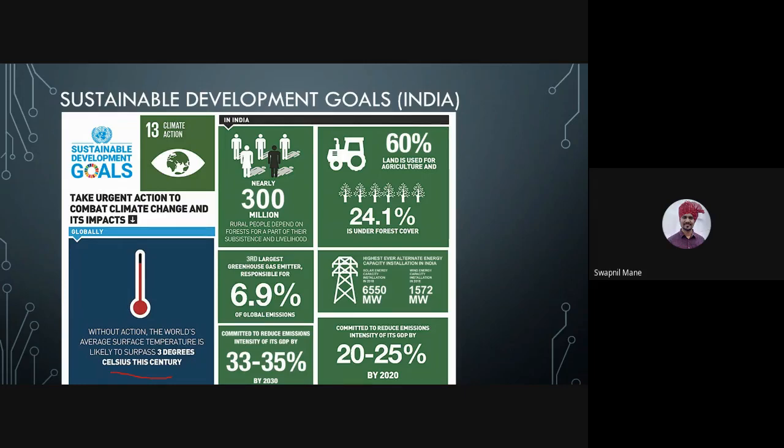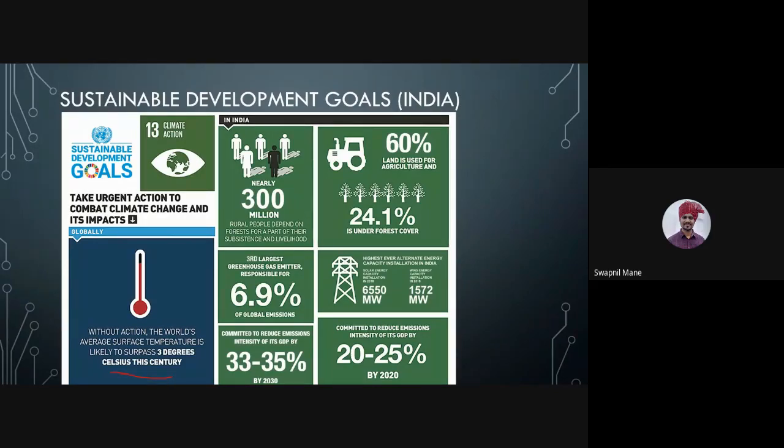Then 60% of the land is used for agriculture and 24% is under forest cover. So India is also planning to increase this forest cover and also agriculture land. But this will not happen individually, this will happen collectively. Highest ever alternate energy capacity installation in India. We have seen the graph for energy scenario that renewable energy is now increasing.